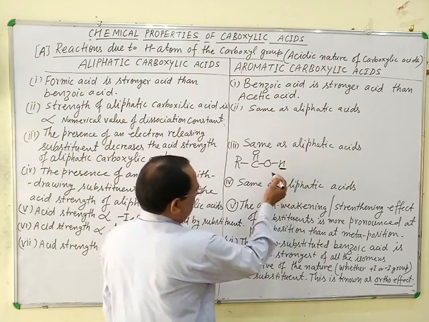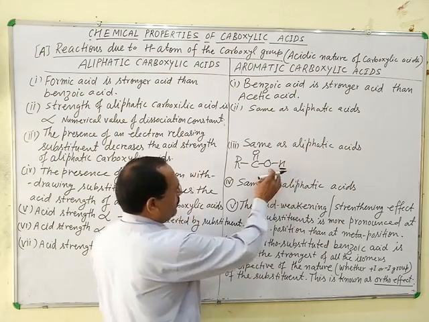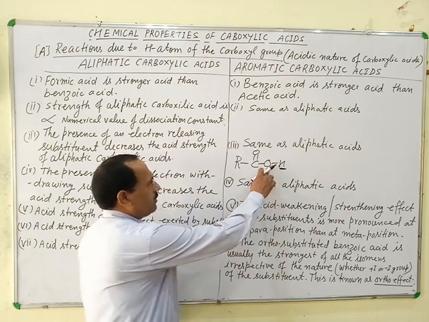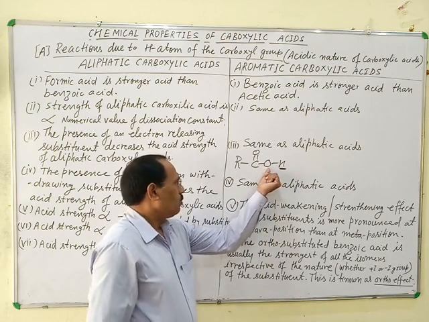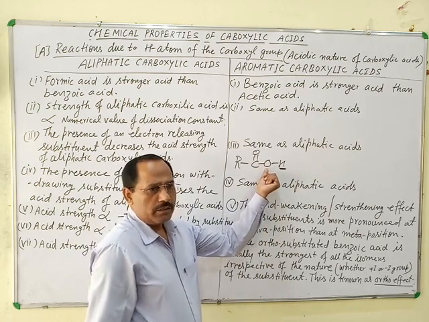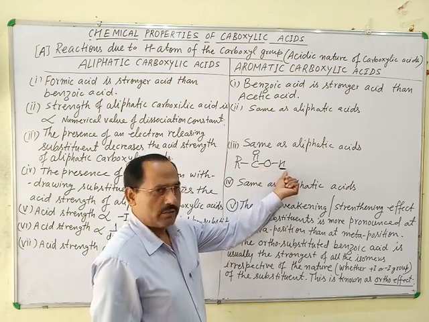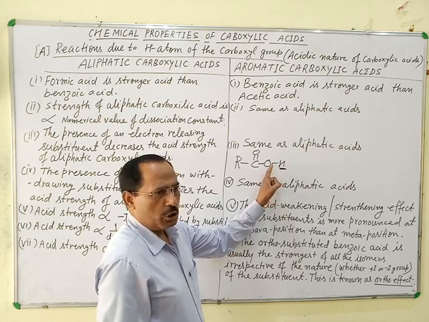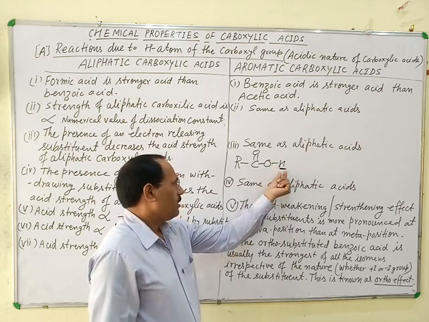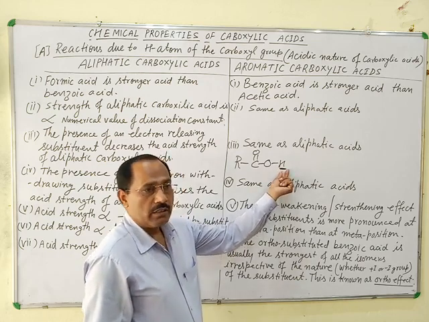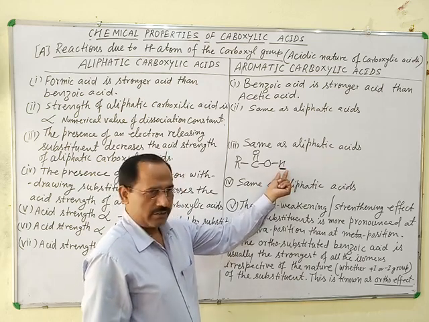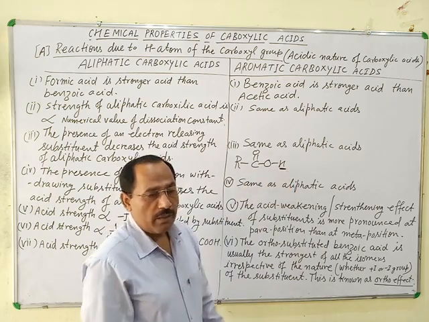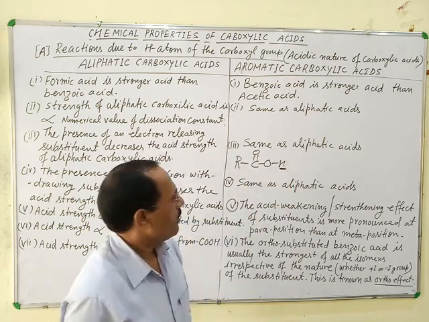This is because there is an electronegativity difference between O and H. Oxygen is more electronegative than hydrogen, so this bond becomes polar. Due to the polar nature, hydrogen becomes ionic or acidic. That's why carboxylic acids are generally acidic in nature.